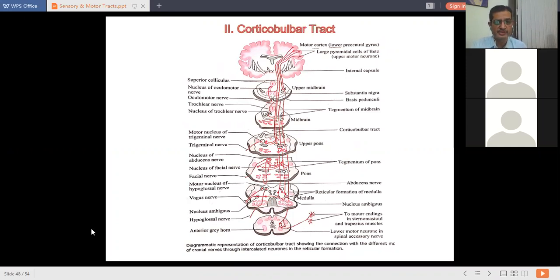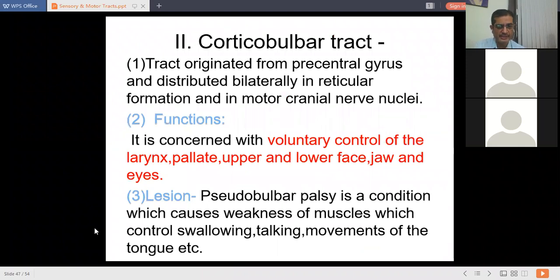What is the function of this tract? This tract is concerned with voluntary control of the larynx, palate, upper and lower face, jaw, and eyes. Of course, a lesion of this tract is going to cause pseudobulbar palsy. It is a condition which causes weakness of muscles that control swallowing, talking, and movements of the tongue, etc. So this is the corticobulbar tract.